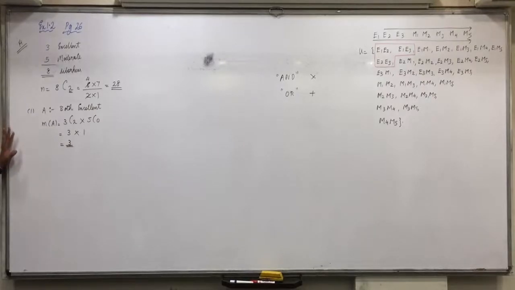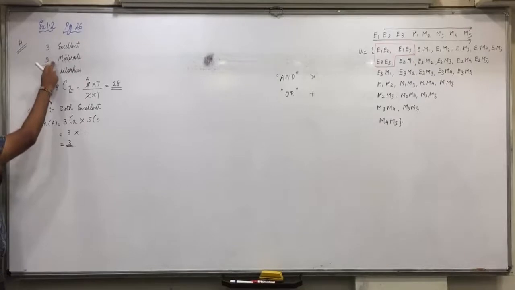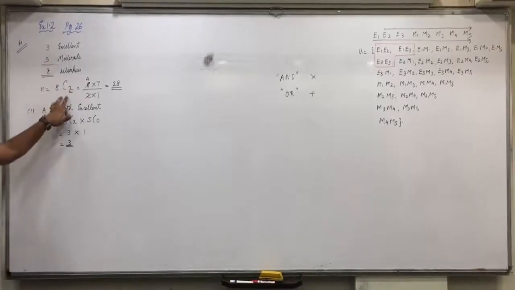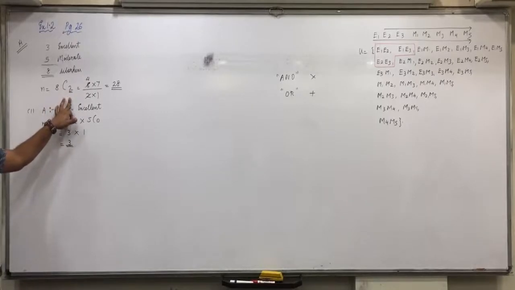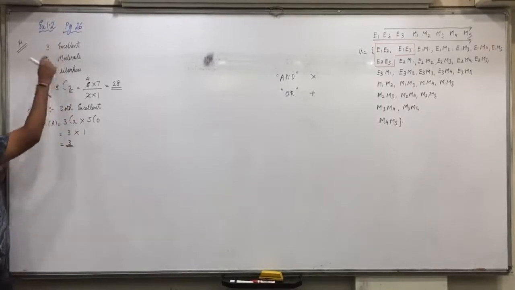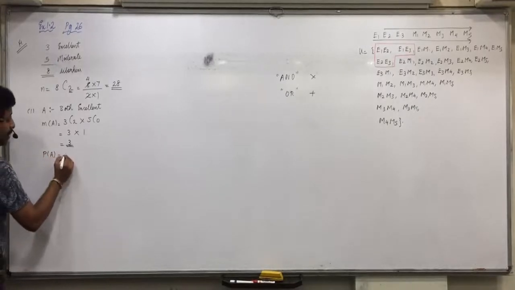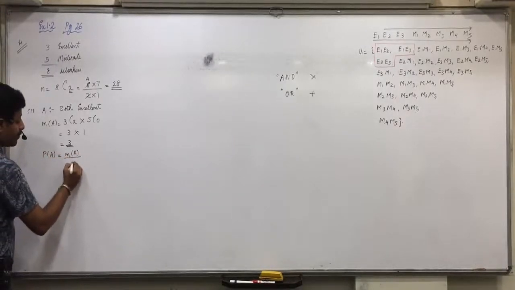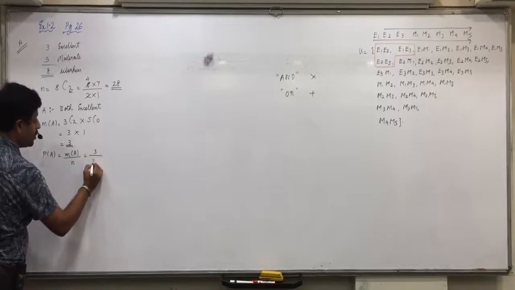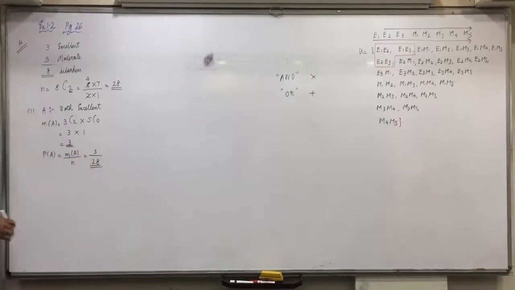Understood this? Once again, both excellent means 2 excellent and 0 moderate. Only 2 are selected. Suppose 3 were selected and they say 2 excellent, then that means 2 excellent and 1 moderate. But here 2 are selected and both excellent means 2 excellent and 0 moderate. Got it everyone? So P of A will be equal to M of A upon N, 3 upon 28. It cannot be simplified. All are clear up till here?